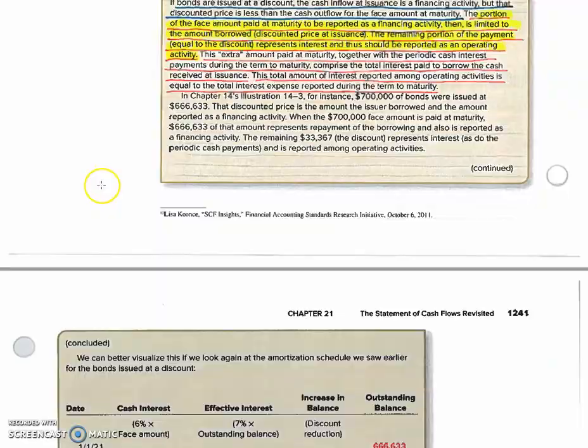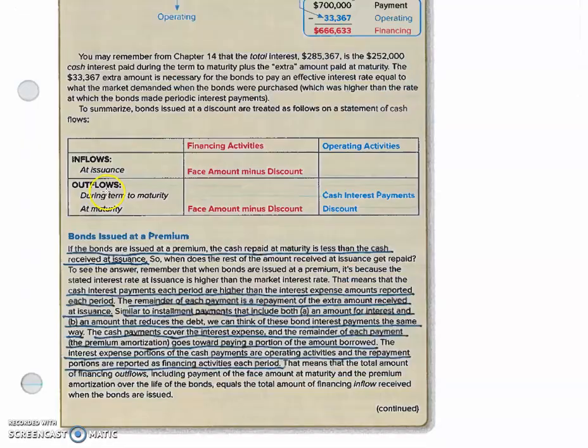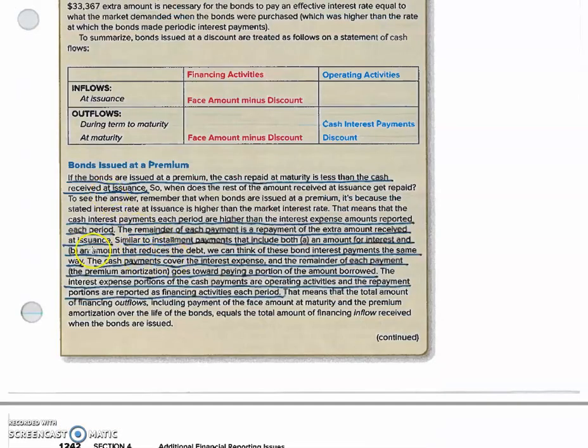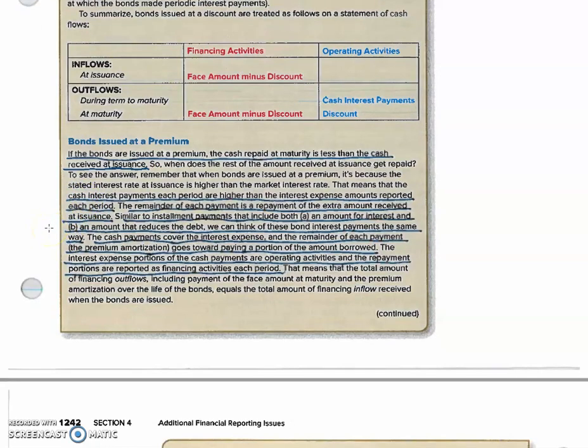Now with premiums, and they talk about that in here, as you make the payment, the interest expense is less than the amount of the cash interest you're paying. So you show the interest expense as an operating activity, and then the amortization of the premium as a financing activity.